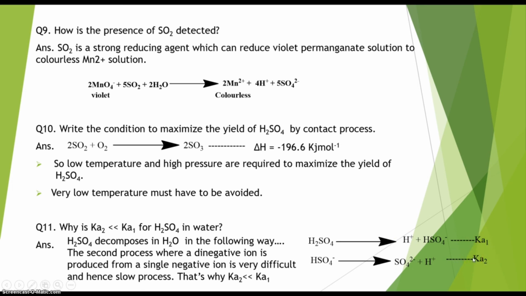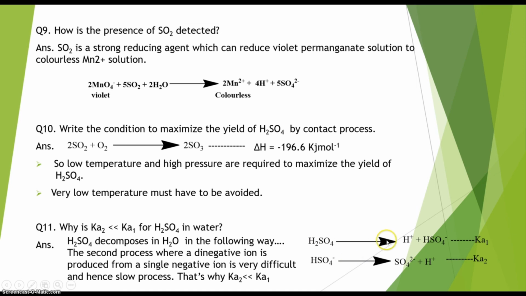As we know, the dissociation constant indicates the extent of dissociation, or the extent of forwardness of a reaction, right? So the dissociation constants Ka1 and Ka2 indicate how much these species, H2SO4 and HSO4-, are being dissociated in these processes. If the values of Ka1 and Ka2 are higher, then we can say the process is occurring at a faster rate, and decomposition will be faster. And if they have a low value, then the process would be slower and the decomposition would be slower, right? Now, experimentally it has been observed that the value of Ka1 is much greater than Ka2. What is the reason behind it?